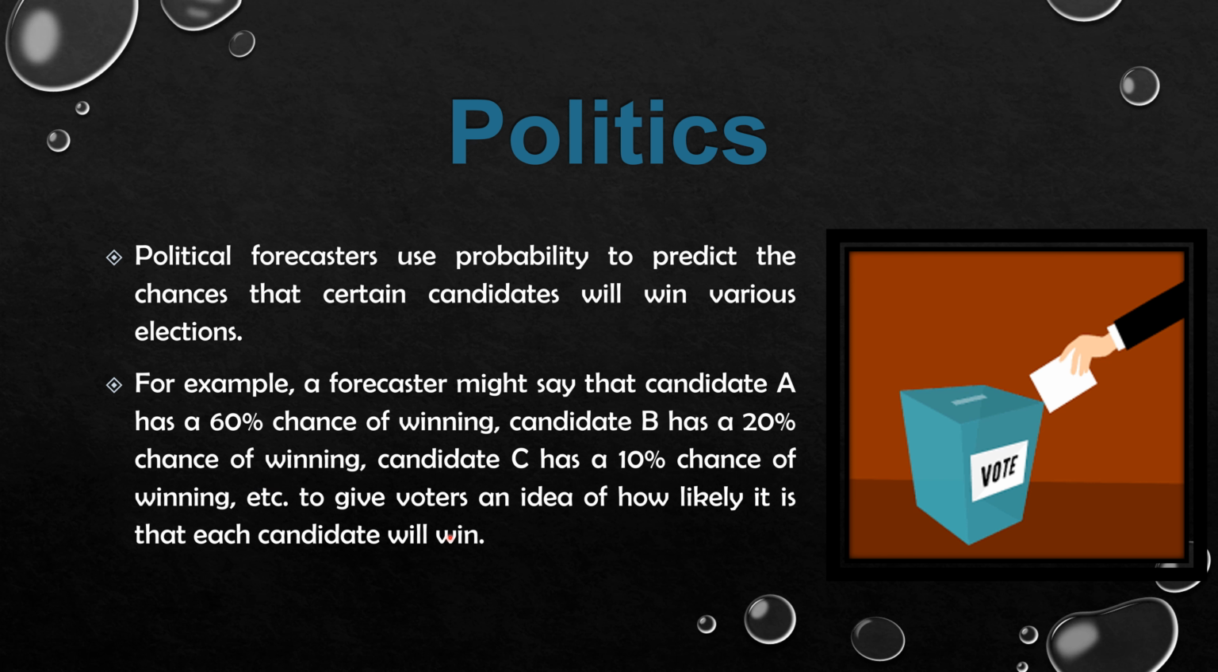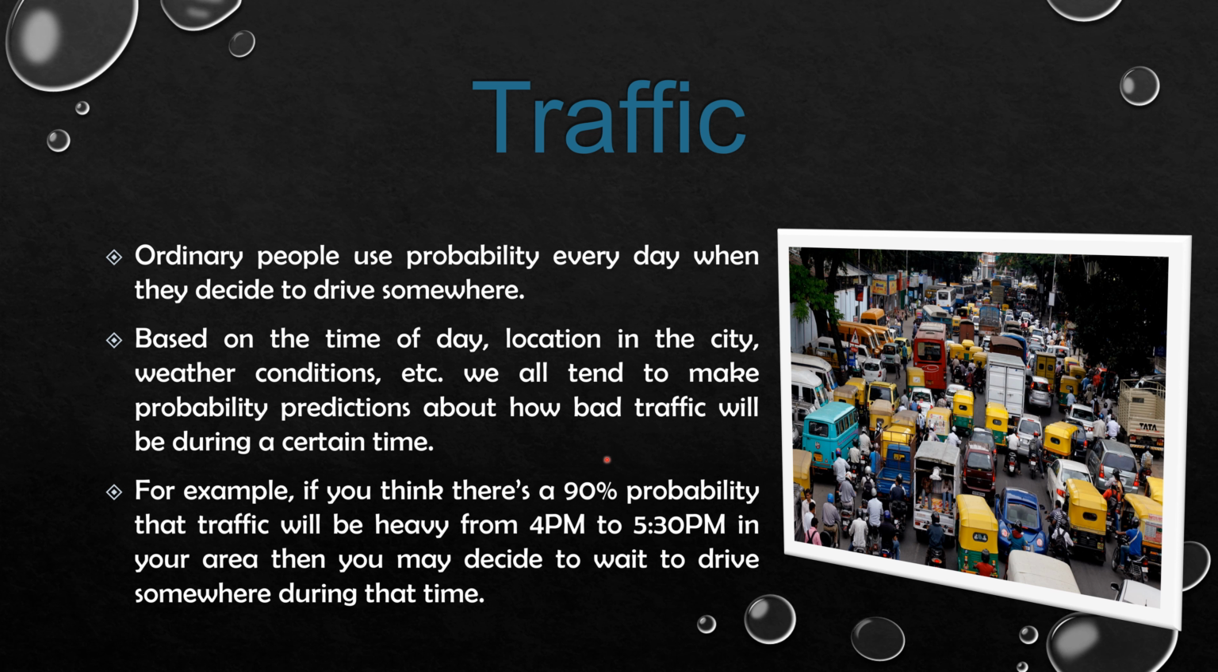Probability in traffic. Ordinary people use probability every day when they decide to drive somewhere. Based on the time of day, location in the city, and weather conditions, we all tend to make probability estimates about how high traffic will be during a certain time. For example, if you think there is a 90% probability that traffic will be heavy from 4 p.m. to 5:30 p.m. in your area, then you may decide to wait to drive somewhere during that time.